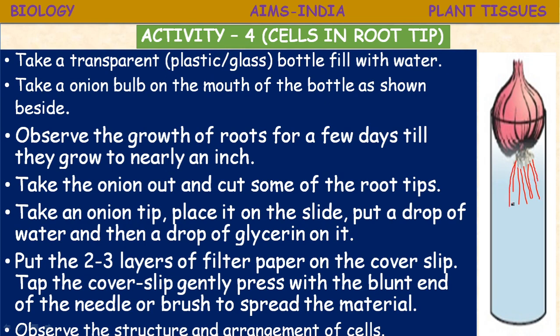Take the onion out and cut the tip of the root. Take the root tip, place it on the slide, put a drop of water and a drop of glycerin like previously, and put 2 or 3 layers of filter paper on the cover slip and tap the cover slip.